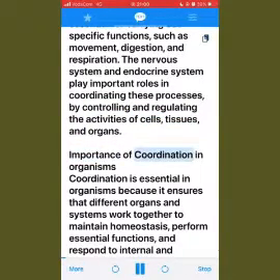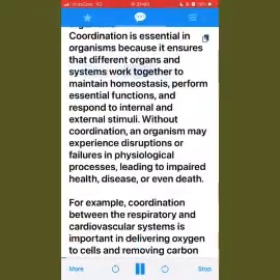Importance of coordination in organisms. Coordination is essential in organisms because it ensures that different organs and systems work together to maintain homeostasis, perform essential functions, and respond to internal and external stimuli. Without coordination, an organism may experience disruptions or failures in physiological processes, leading to impaired health, disease, or even death.